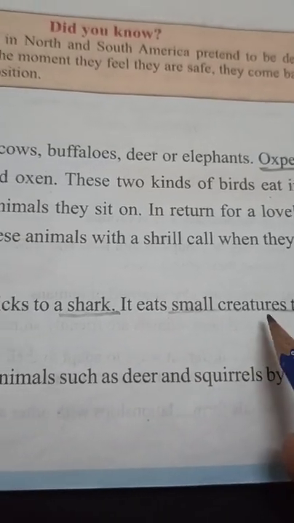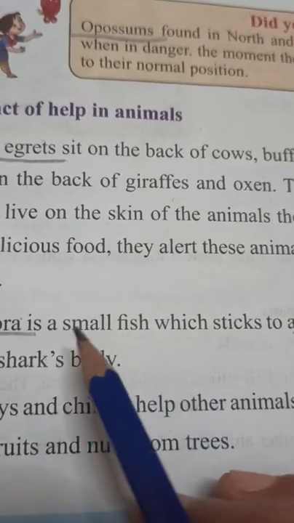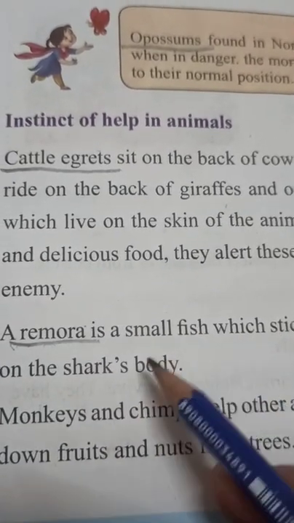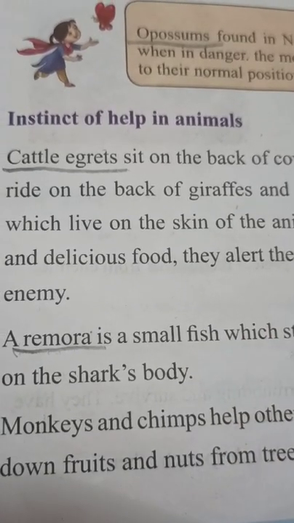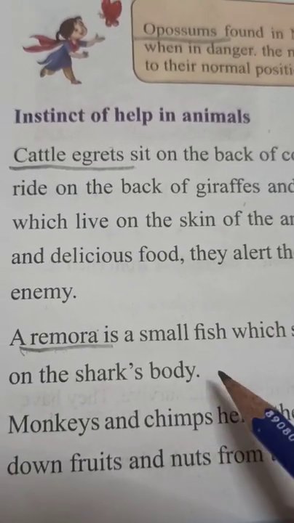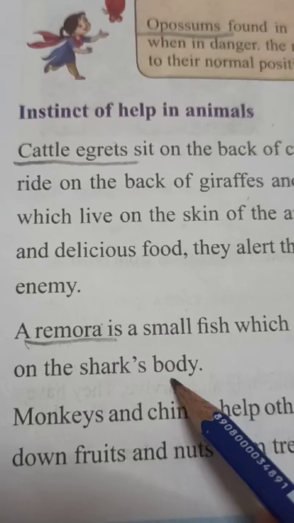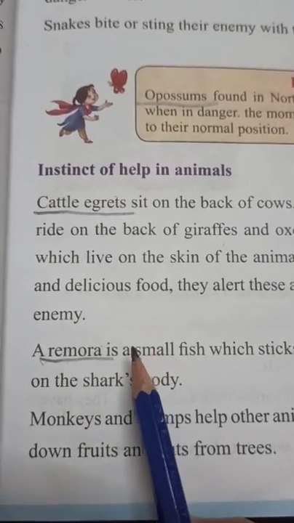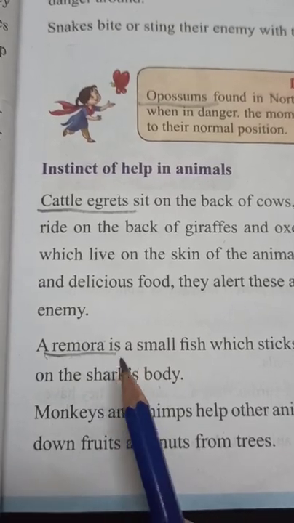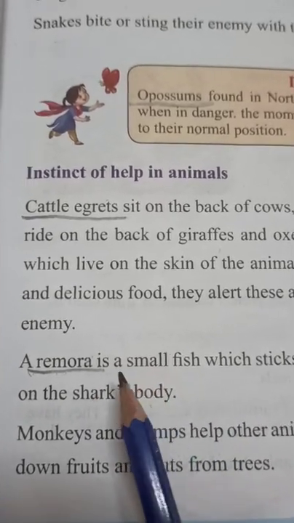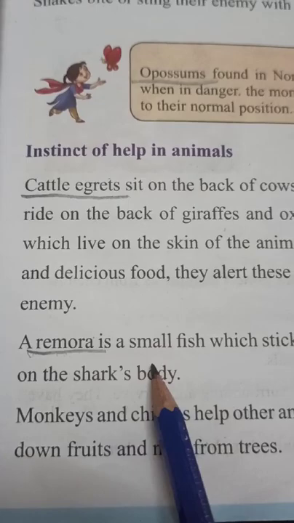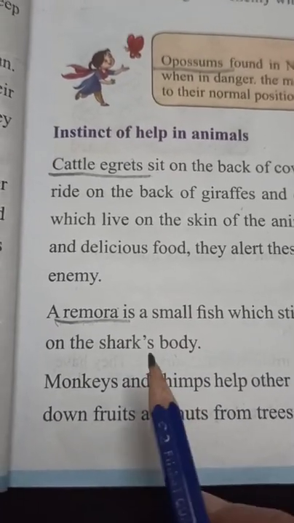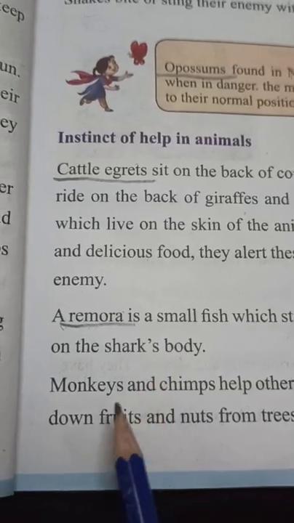Those small creatures are eaten up by this remora fish, and in this way it gets its food from the shark's body. So this is also one of the adaptations, meaning it can easily stick on the body of the shark and get its food from the shark.